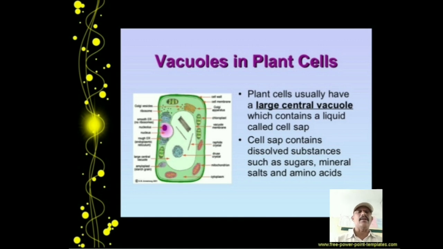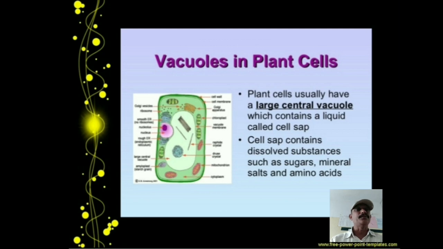The cell sap is in liquid state inside the vacuole. The cell sap contains dissolved substances such as sugar, minerals, salts and amino acids. These substances are dissolved in the vacuole, and that is why it gives rigidity and turgidity to the plant cell.